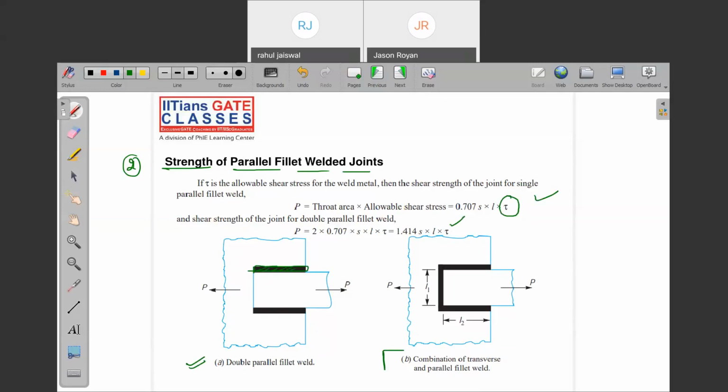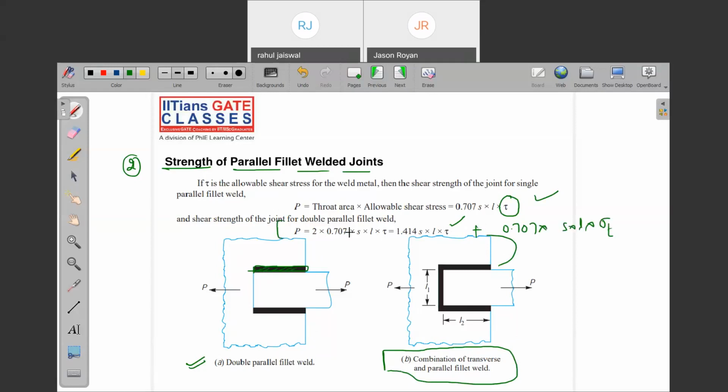What is figure B? Figure B is when a component is subjected to both transverse and parallel loading. Can I write this formula something like this? Plus 0.707 into S into L into sigma t.